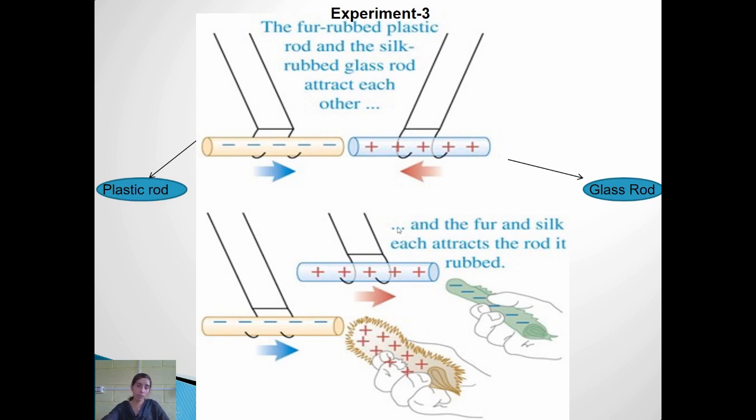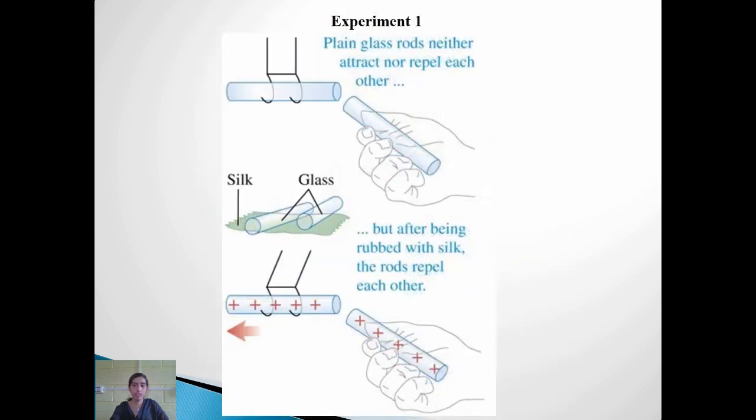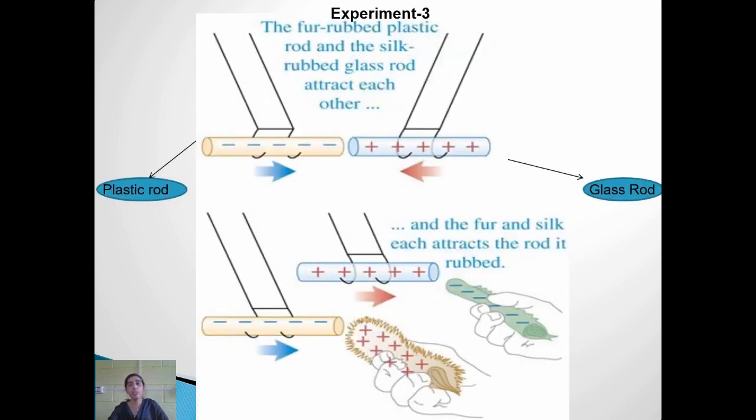And again, one more attempt he did. He considered the plastic rod and the fur which he had used to rub it. Now when he brought the plastic rod near to the fur, those two things got attracted. Similarly, the glass rod which he had rubbed over the silk cloth, when he brought it near, again these two materials showed the force of attraction. Now, from all these experiments, from the first experiment, second and the third, what can one infer?